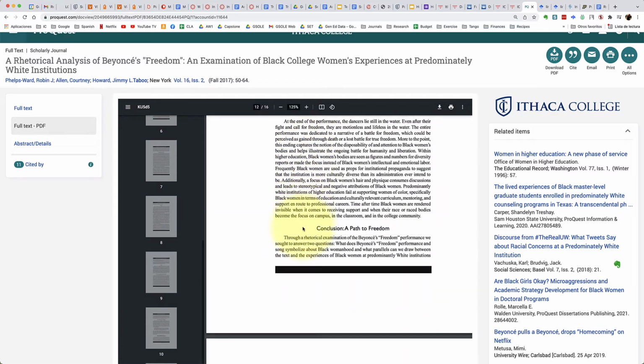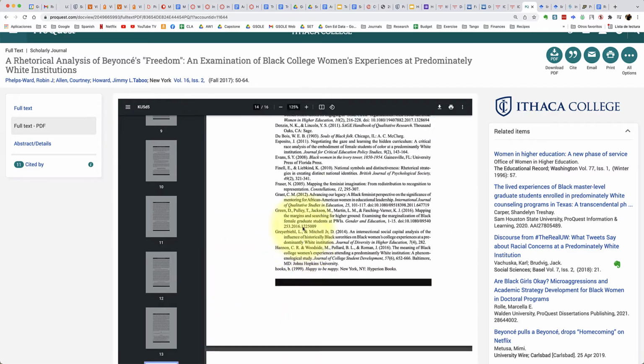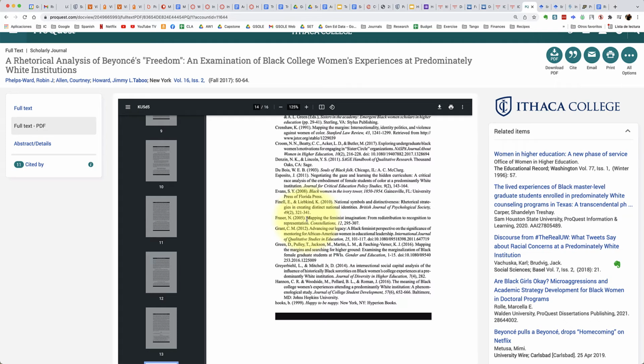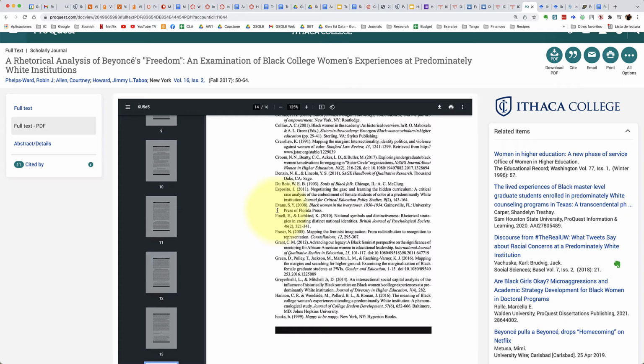So you want to come down to the references page, and then you can start looking at the titles and seeing if there's something that's relevant. If you know shortcuts, you can go Command F or Control F and then search through that PDF for keywords, especially if you were studying college students or something, and you can just type in college student, right? And then that will appear and you'll be able to focus on the sources that address that.